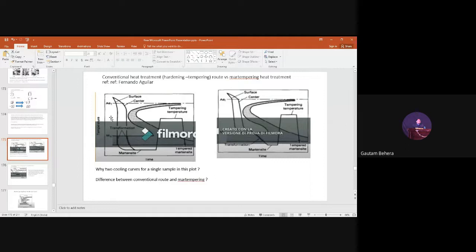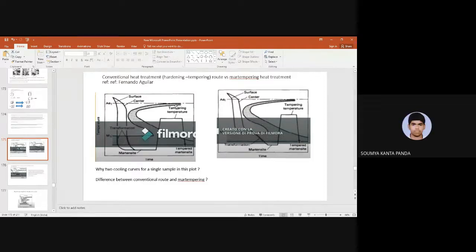Nobody remembers? Okay, let me give you a hint. What does this line represent? Transformation start point. Very good. And this line represents? Transformation end.